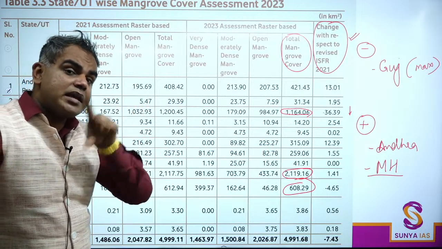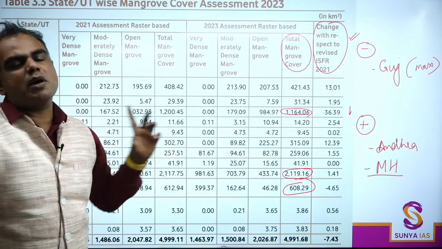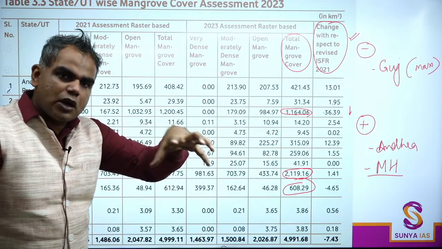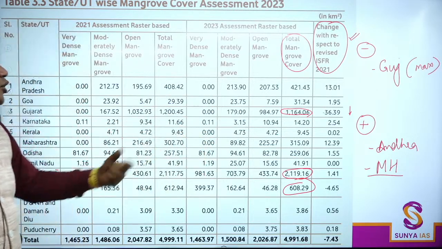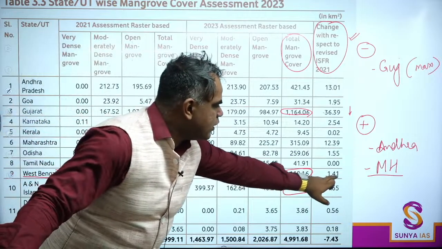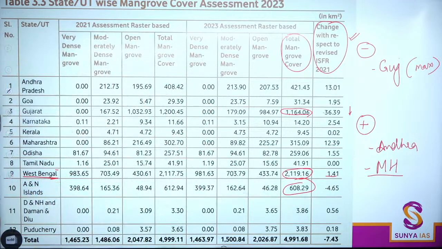Whenever they say maximum increase, don't be tempted to think of West Bengal. Overall, West Bengal has a lot, okay, but maximum increase has not happened. Only a very limited 1.41 increase has happened here in mangroves. Okay.